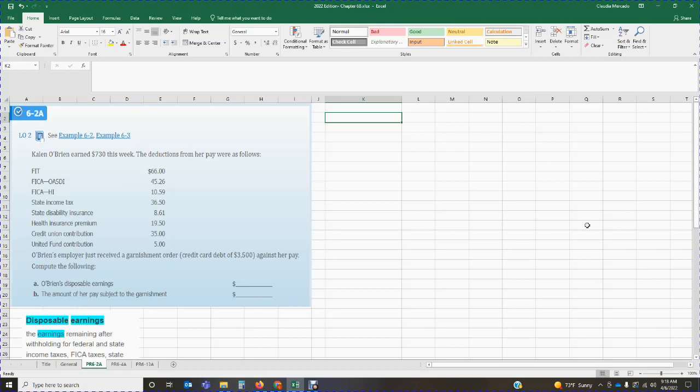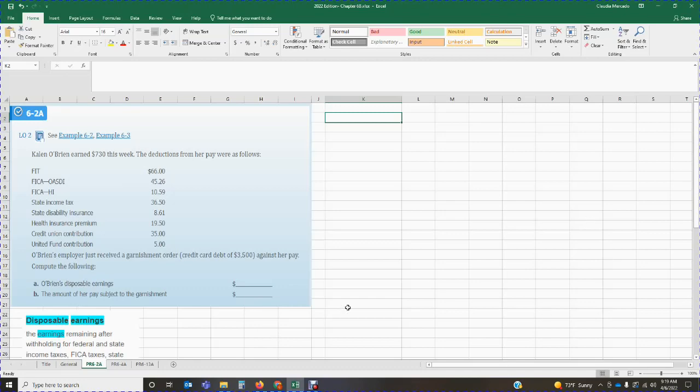Health insurance premium, $19.50. Credit union contribution, $35, and the United Fund contribution, $5. O'Brien's employer just received a garnishment order for a credit card debt of $3,500 against her pay. Compute the following. A, O'Brien's disposable earnings, and then B, the amount of her pay subject to the garnishment.